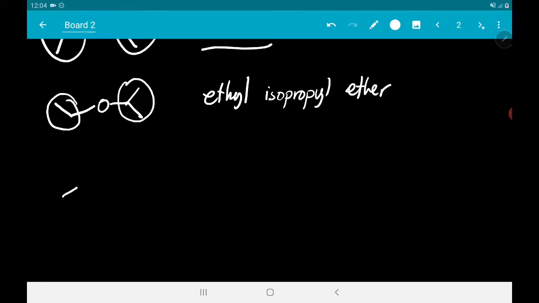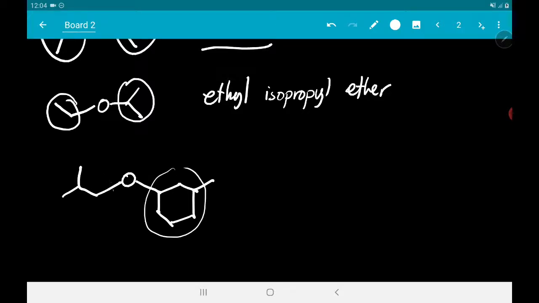What if mas complicated yung ether natin? So, this is a cyclohexyl and this is an isobutyl. So, ang mauuna natin ay yung isobutyl. Kasi, yung iso, hindi siya sinasama sa alphabetical. Yung butyl, yung ating ipaprioritize sa alphabetical. So, the name of this compound is